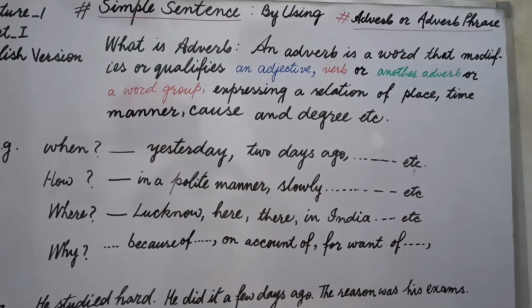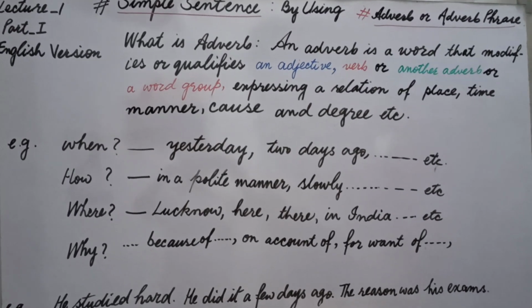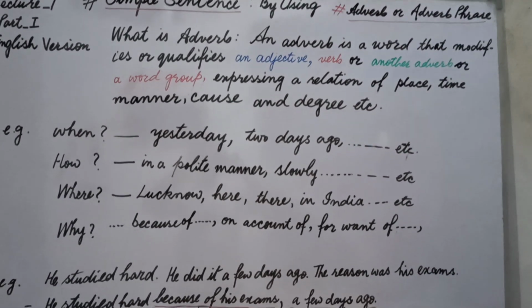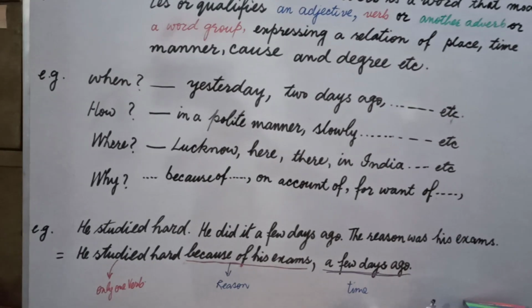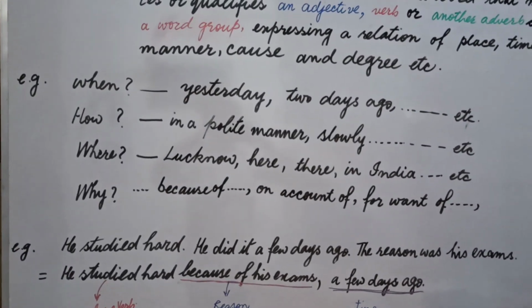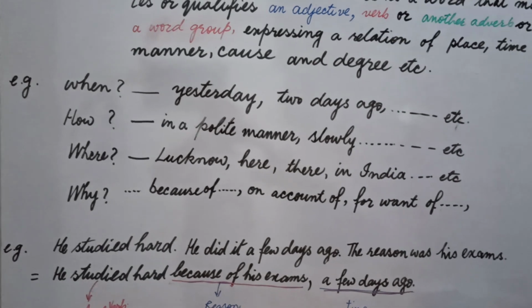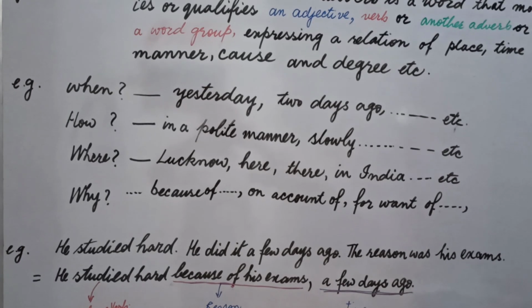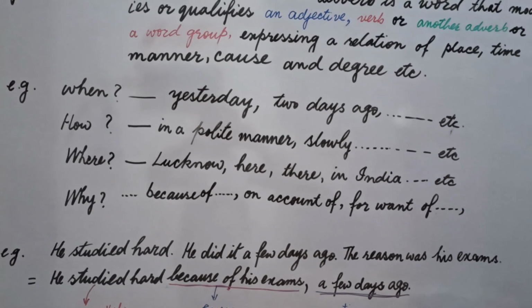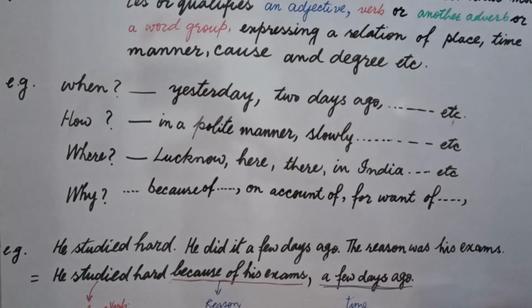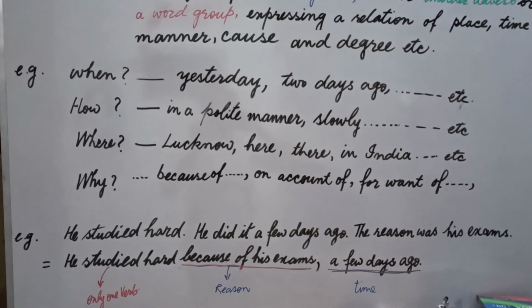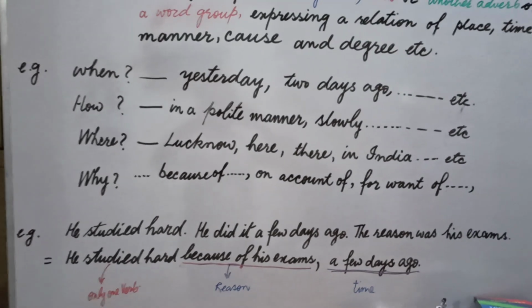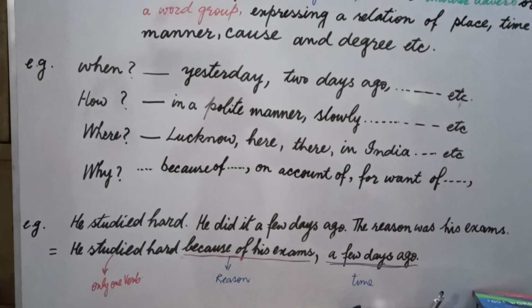Nominalization. Students, let's begin with how we can identify and how we synthesize one or two or three sentences into one simple sentence. Example: he studied hard, he did it a few days ago, the reason was his exams. He studied hard, verb 1. He did it a few days ago, verb 2. And the reason was, is verb 3. Now we will keep only one main verb in our sentence, and the rest of the parts will be taken as adverb or adverb phrase form only.